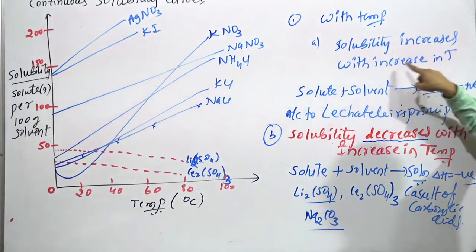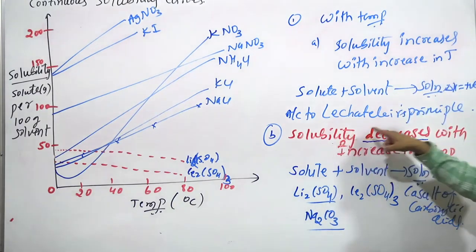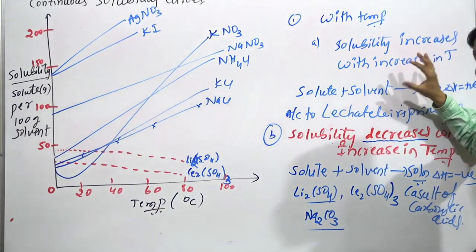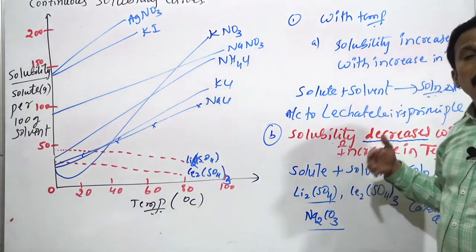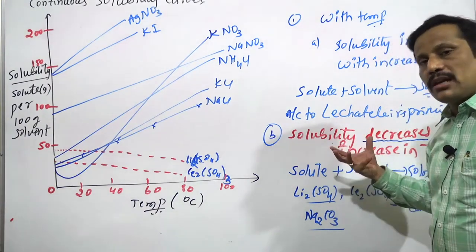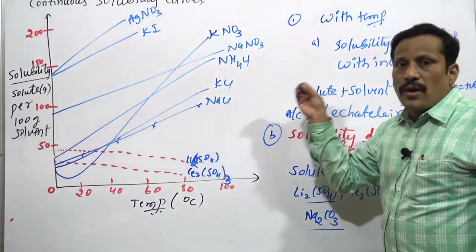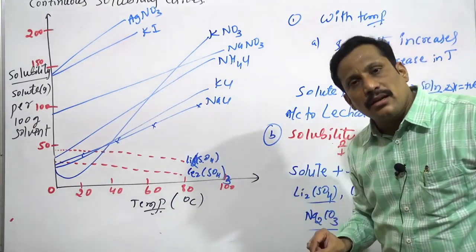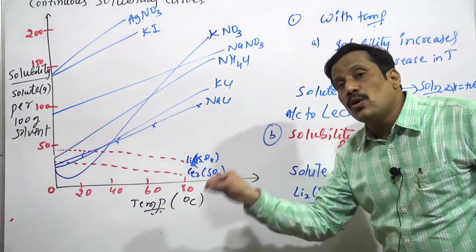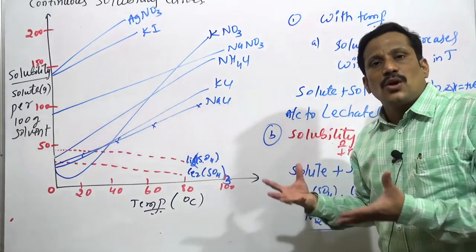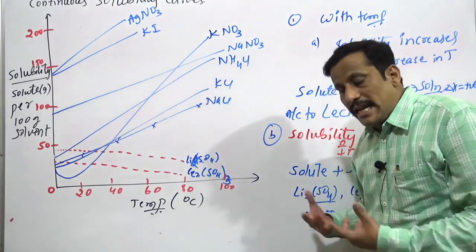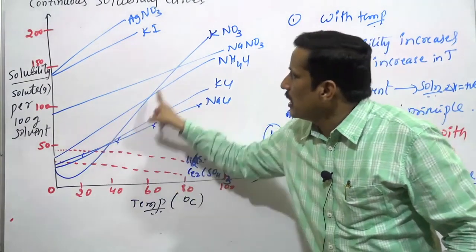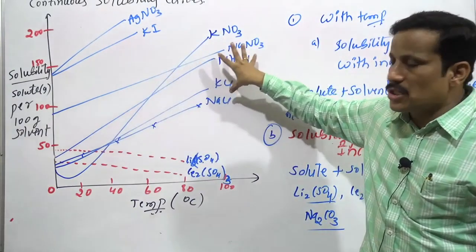Solubility increases with increase in temperature. Solubility decreases with increase in temperature. What type of solids? For solids whose solubility increases with increase in temperature, when they are dissolved in water, the reaction is endothermic. The reaction should be endothermic. For such solids, dissolution increases with increase in temperature. That is, our graphs are like this. All are in upward direction only.